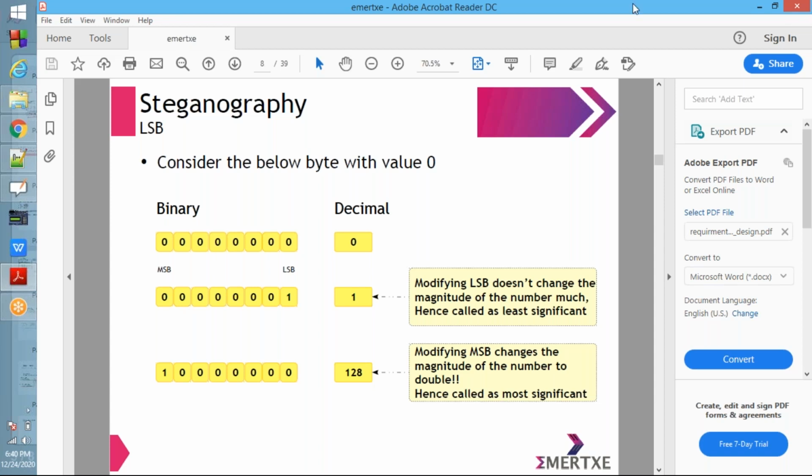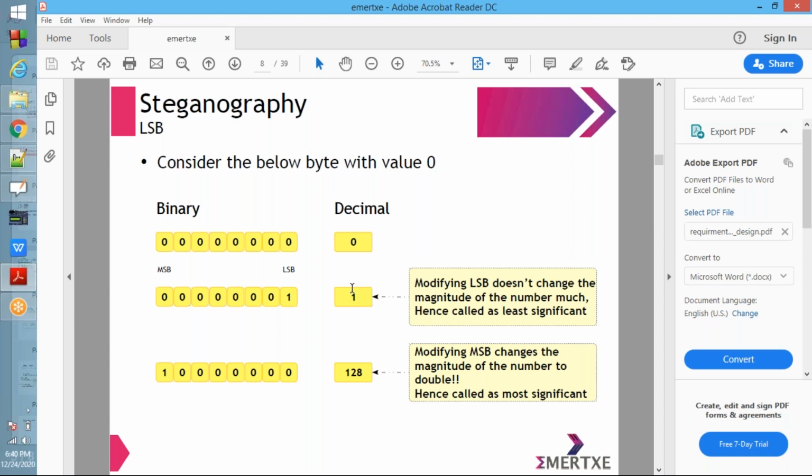Here you can observe the binary value 0, which means all 8 zeros: 0, 0, 0, 0, 0, 0, 0, 0. If you change the LSB from 0 to 1, the value becomes 1. The value changes from 0 to 1, so there is a small change.